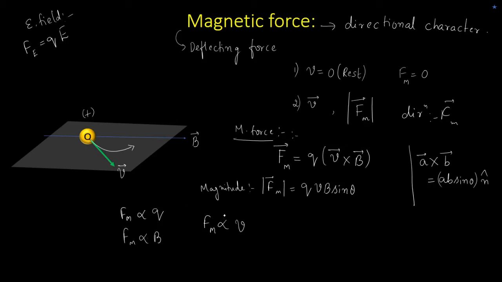The most important difference between the electric force and the magnetic force is that the magnetic force depends on the velocity of the body. So F is directly proportional to V.